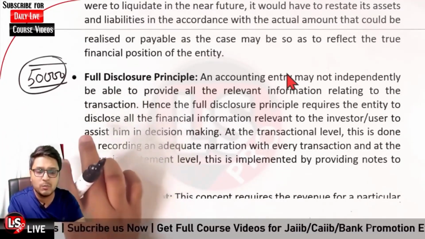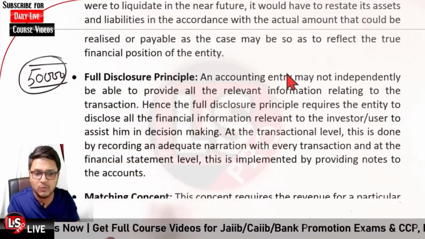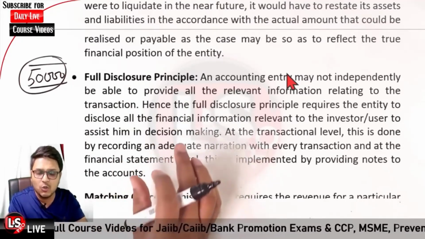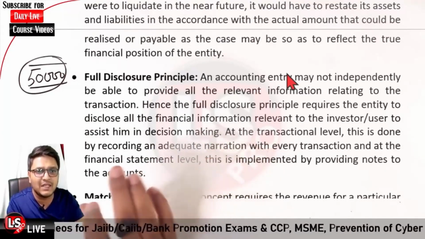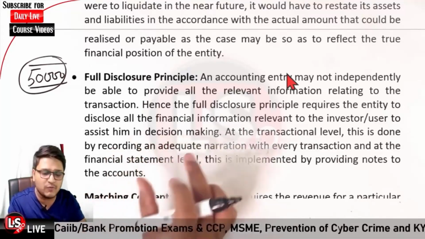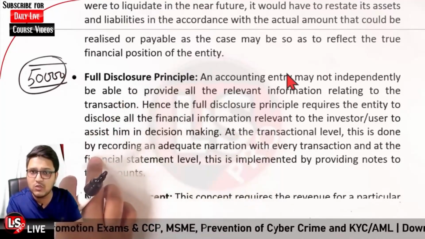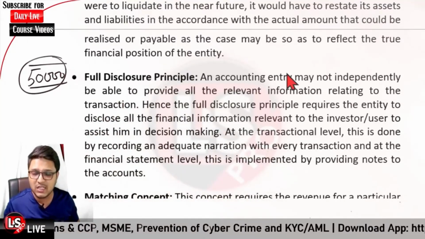So there should be full disclosure. The disclosures can be in the form of narrations. It could be in the form of footnotes in the statement of account itself.